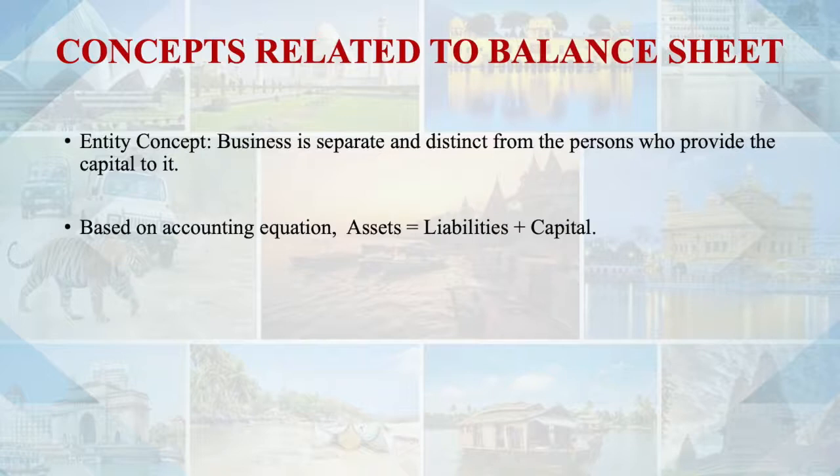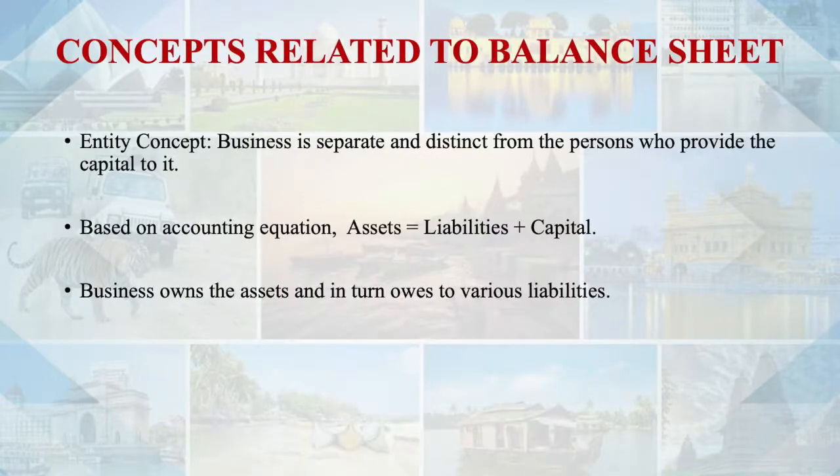So the very concept of the accounting equation, that is assets equals liability plus capital. Capital is the investment by the owner, but this capital is not considered as an asset. Why? Because the business is a separate entity. For a business, this capital, which is the investment by the owner, is considered as a liability. Why? Because the business is a separate person in the eyes of law.